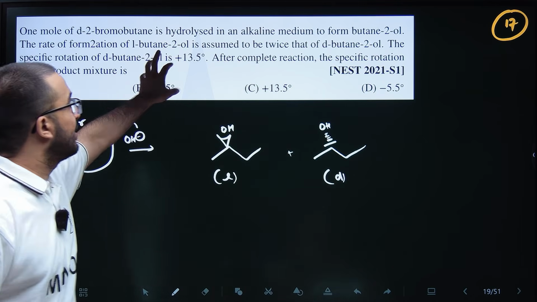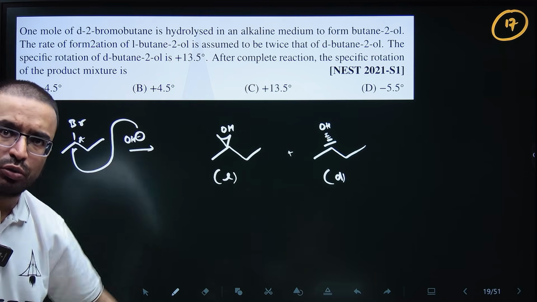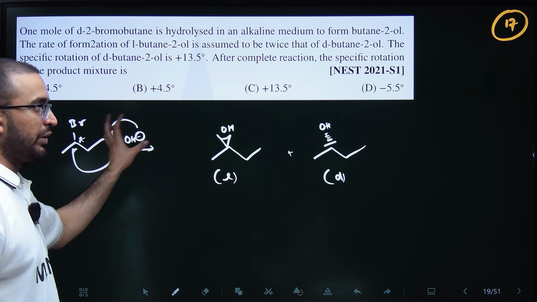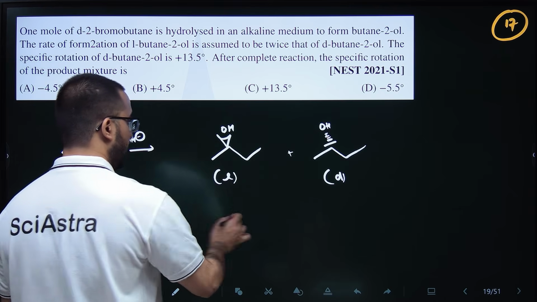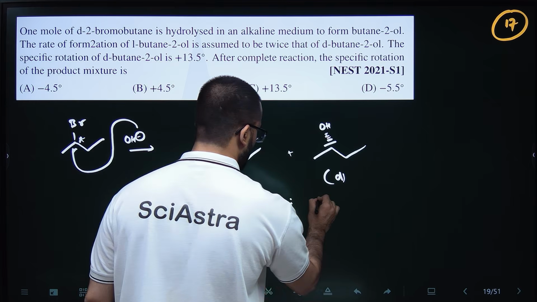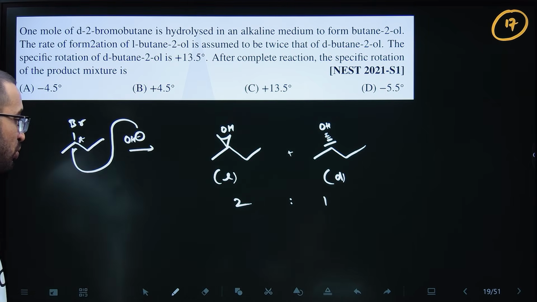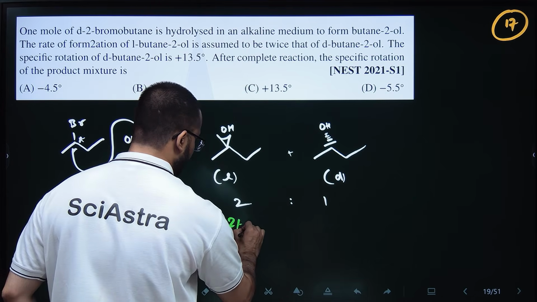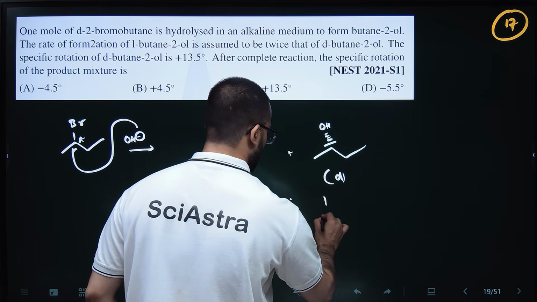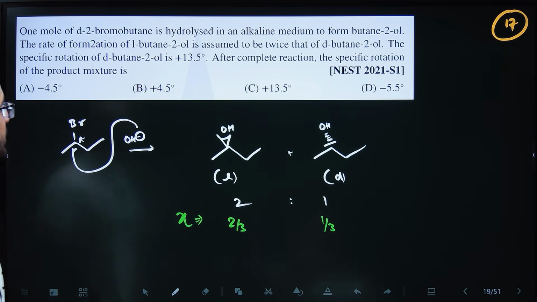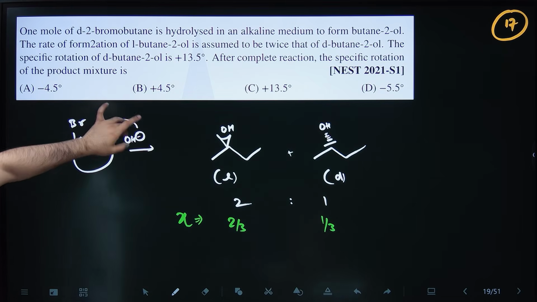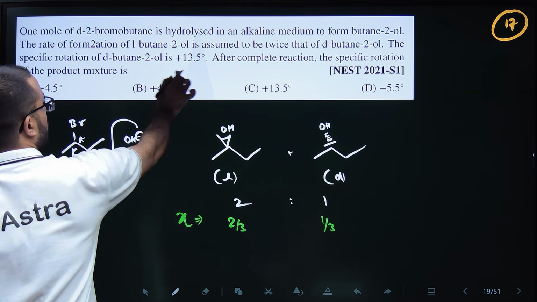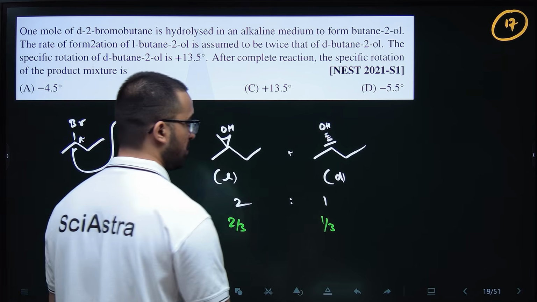They have said that the L isomer's rate of formation is assumed to be twice that of D. So basically, whatever this will be converted into this, the ratio will be 2:1. So mole fraction will be 2/3. Total moles 3, 2/3, 1/3, right? And they have said for the D isomer, L is assumed to be twice, right? But for the D isomer, the specific rotation is plus 13.5.